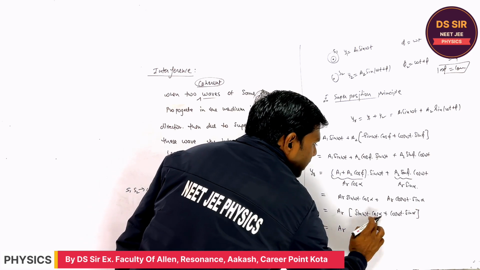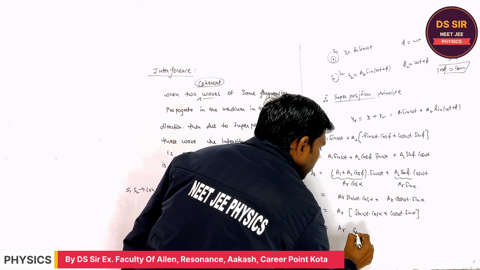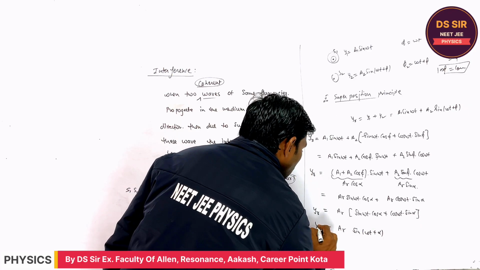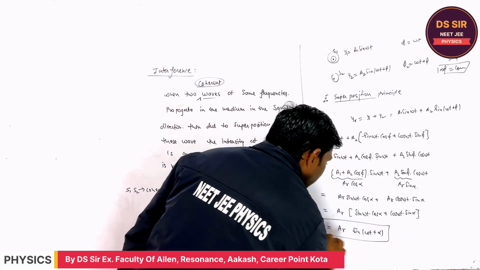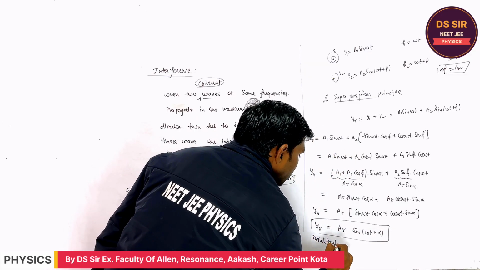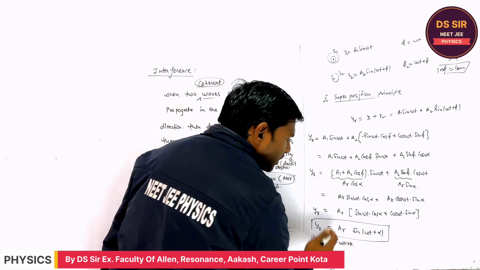AR into sine A cos B plus cos A sine B, which is sine (omega t plus alpha). So this is the resultant wave. Copy this first.